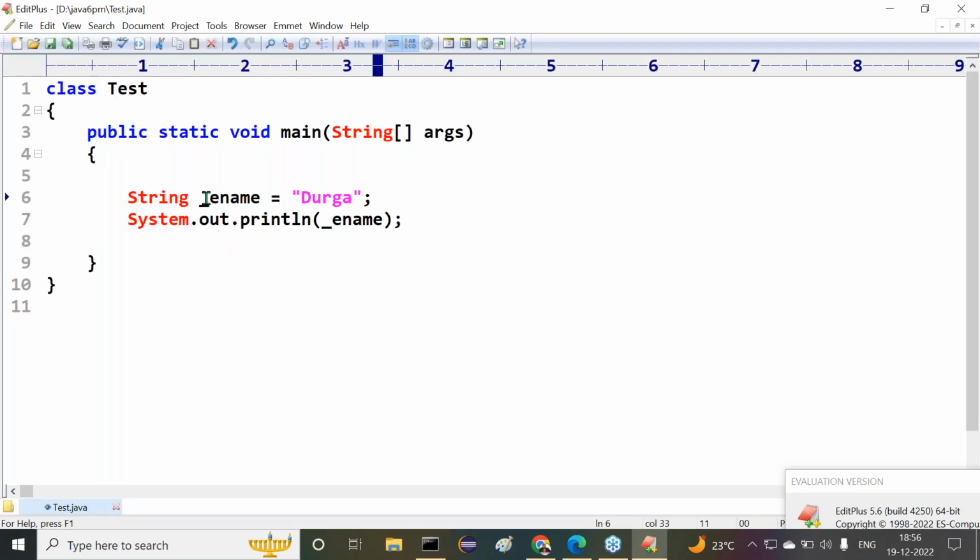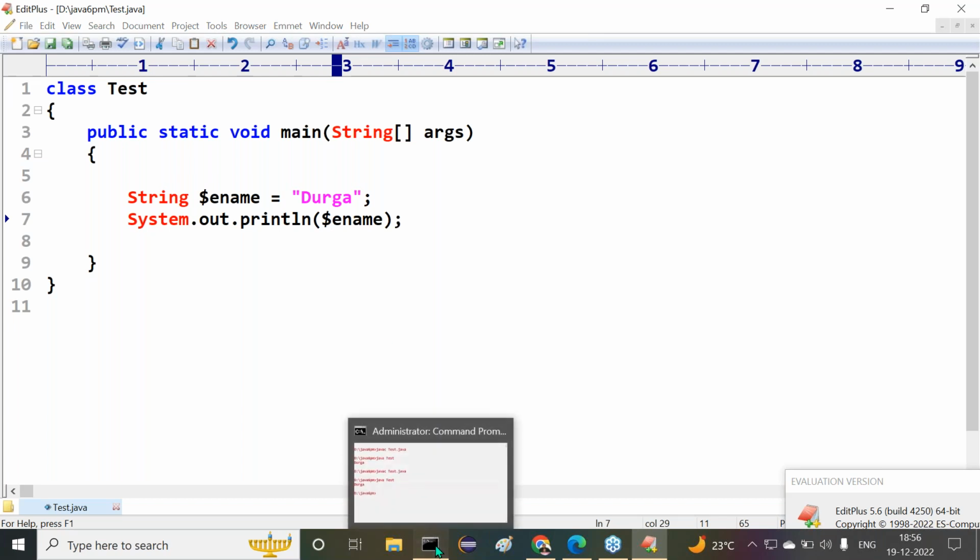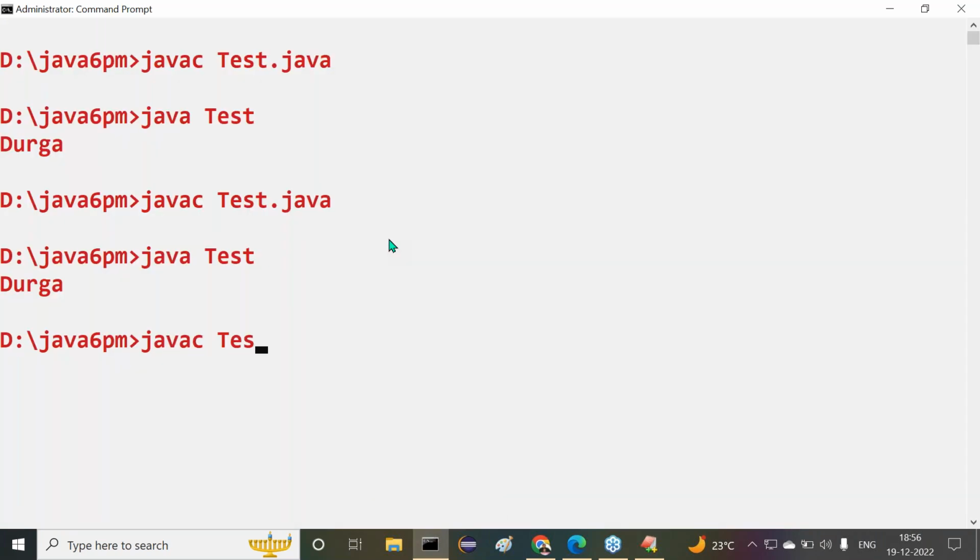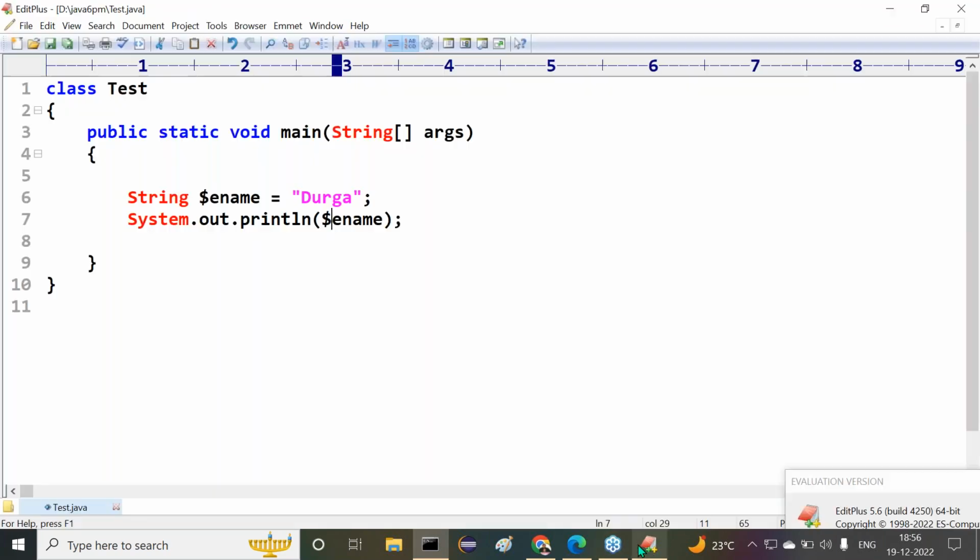Next one is after that. I want to start with the dollar. For example, in place of this underscore symbol, we can use dollar. There's no issue there. There also we are able to get some output. javac Tester.java. That's it. java Tester. We are getting some output. Not only that, we can keep this dollar even in the middle.